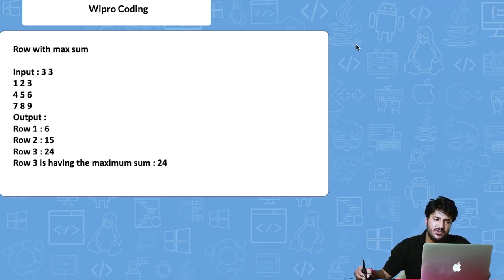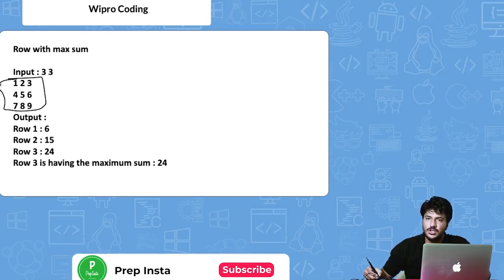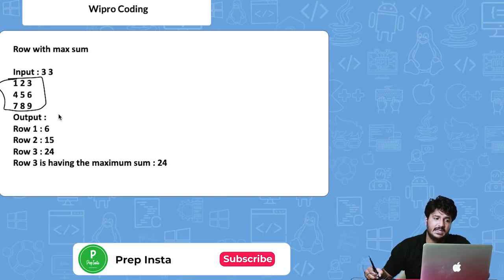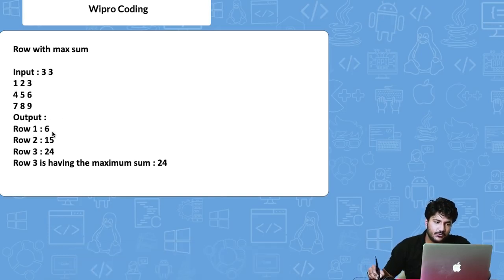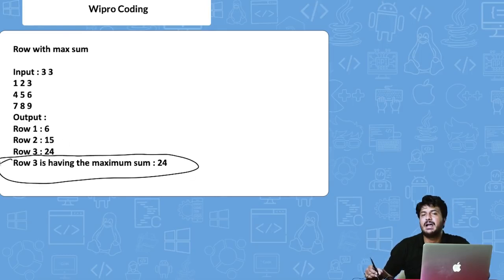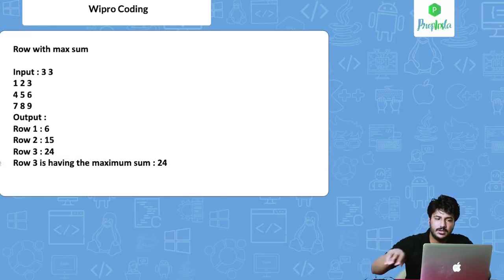So the initial first input will be this, and then you will input this array itself from the user or from the compiler itself. And then what you have to do is first print the sum of each row. So 1 plus 2 plus 3 is basically 6, correct? Then again 4 plus 5 is 9, 9 plus 6 is 15. Then again the same thing for this, 16. So you have to print the sum of each of the rows, and then finally you have to print which of the rows has the maximum sum, correct? So now let's see how we can do this.